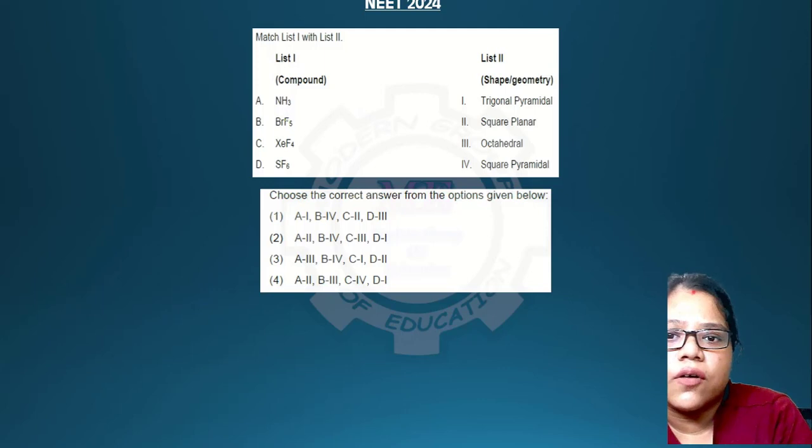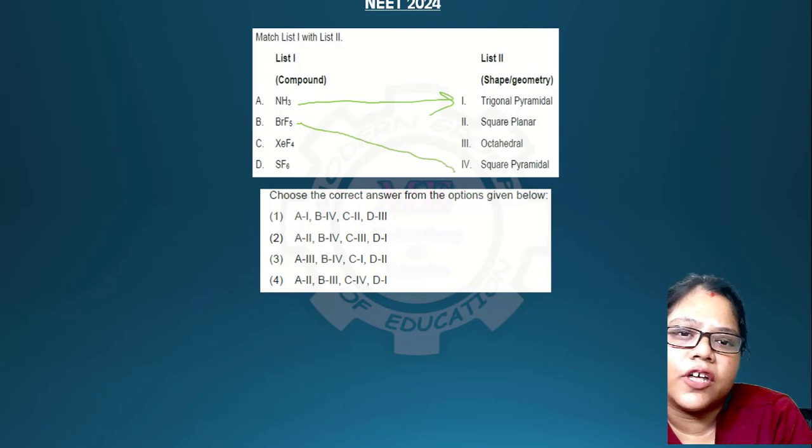Okay, shapes now are being considered. You know that NH3 has a trigonal pyramidal shape. This is a very easy question, you have done it a hundred times. BrF5 has a square pyramidal shape because of the lone pair present. XeF4 has a square planar shape.